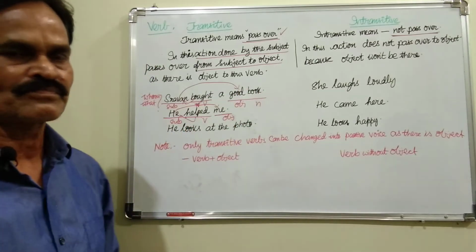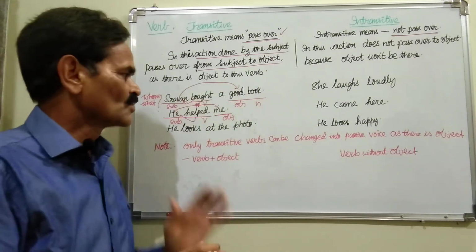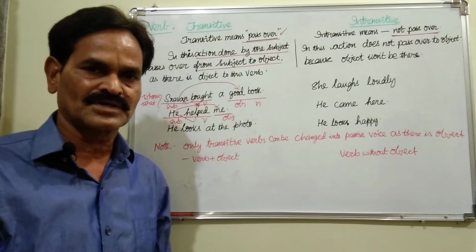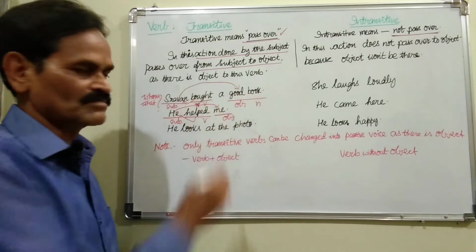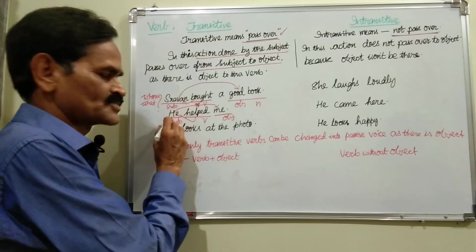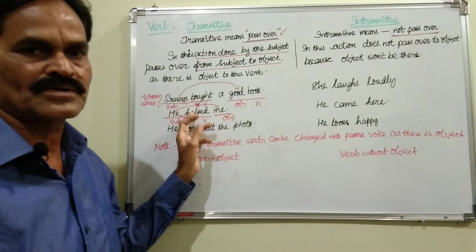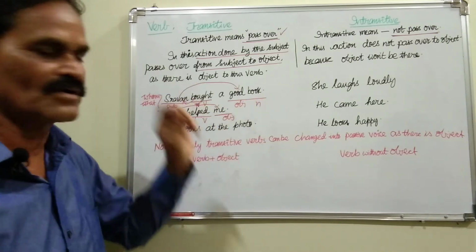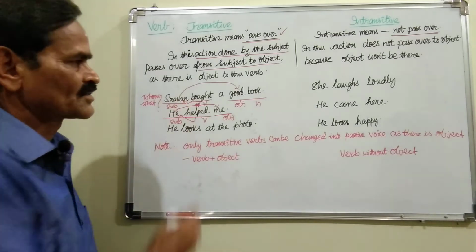This is a thing. So a noun or pronoun that denotes a person or a thing is called an object if it comes after the verb. A noun or pronoun can become the subject if it comes before the verb. A noun or pronoun that comes after the verb is the object of the verb. So here objects are there. That's why these are transitive verbs.